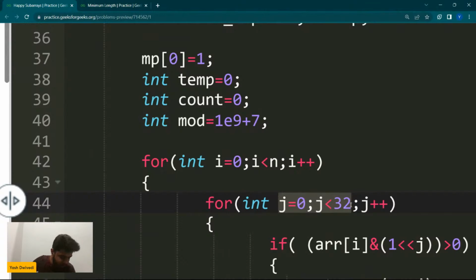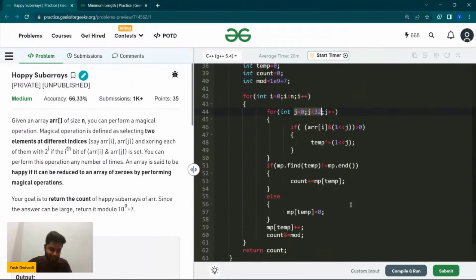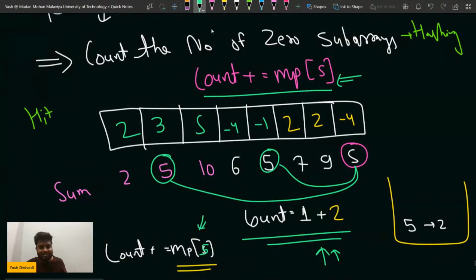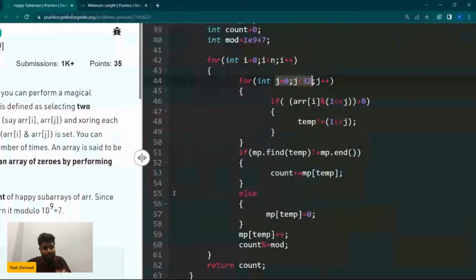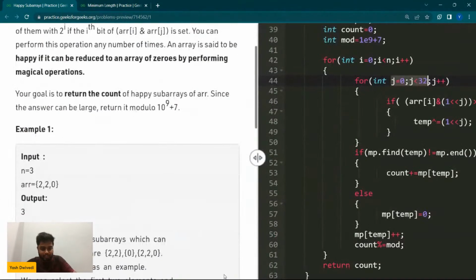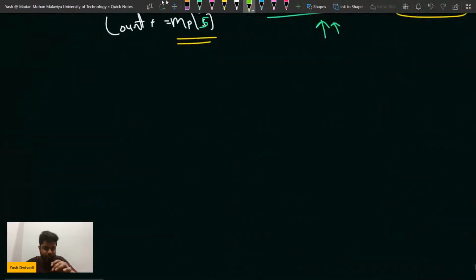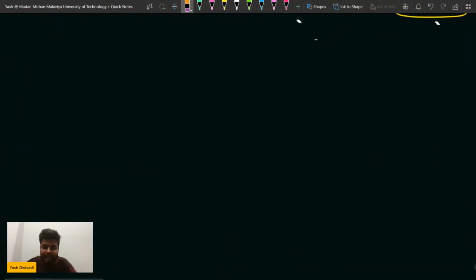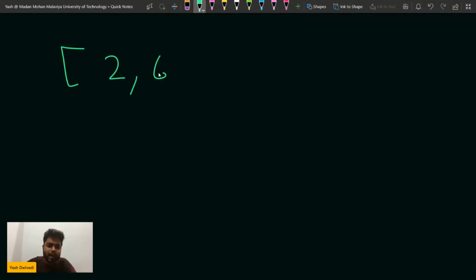How do you transform this to a zero subarray? I will tell you. If you remember the concept I told, if a particular sum is repeating, this means the internal subarray would have been 0. Similarly, let us assume a small example. Suppose that you had 4. Suppose first of all you had 2, and then you also had 6.